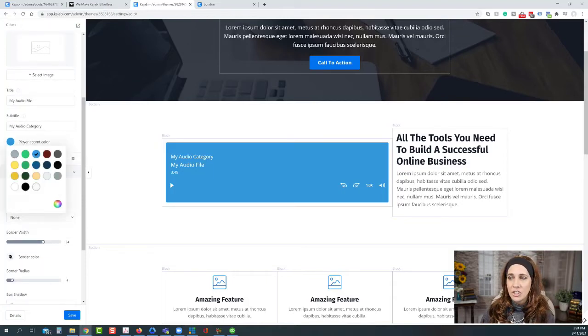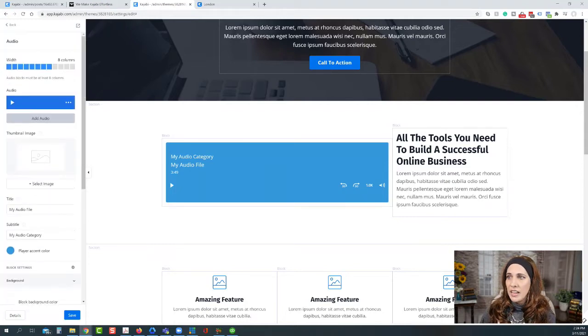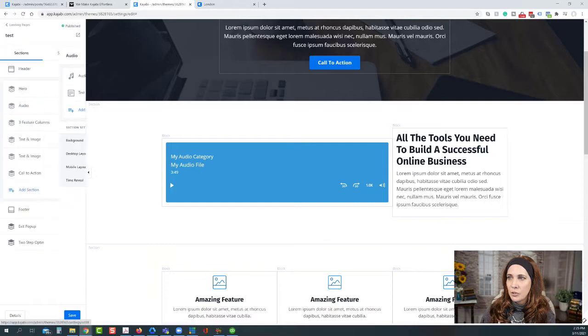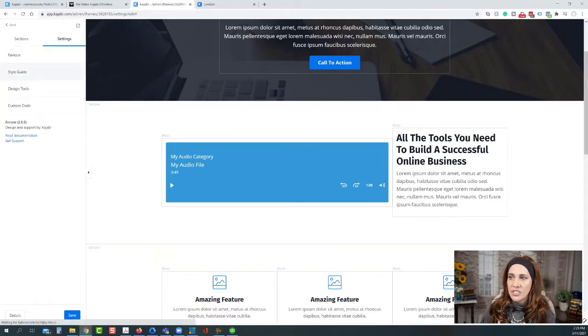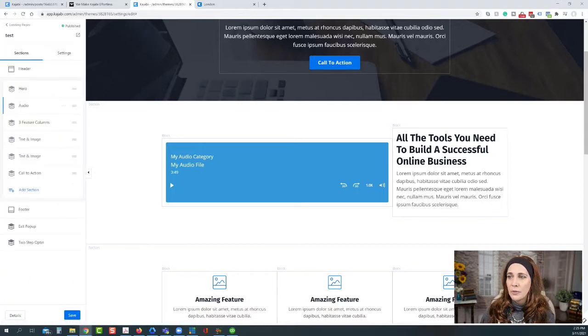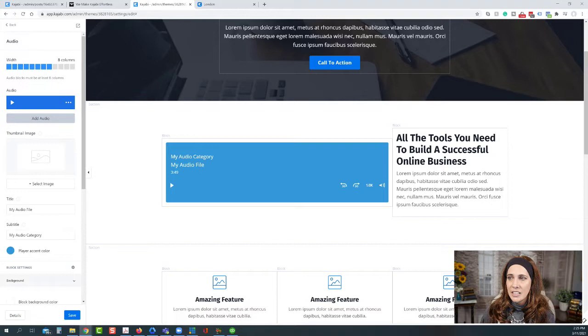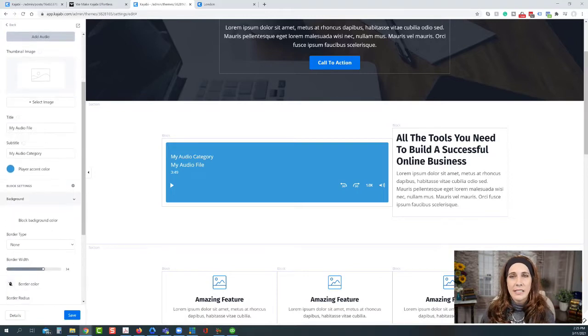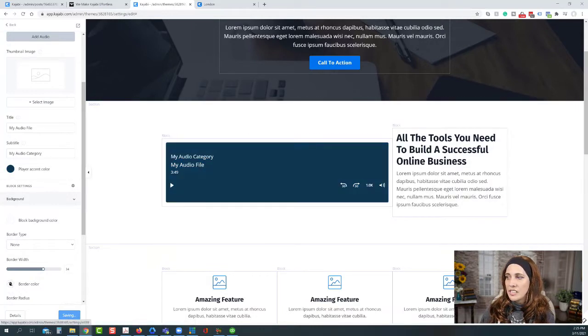We can change the color of our player, so it's going to default to whatever your settings are for the page. So if we go into the page settings, let me go back here to settings, and we go to your style guide and your primary color, it defaults to the primary color. But just like anything else, we can customize this exactly to what we want it to be. So I can just click here and change it to a different color. And now you can see that it has that dark color for what I have selected.